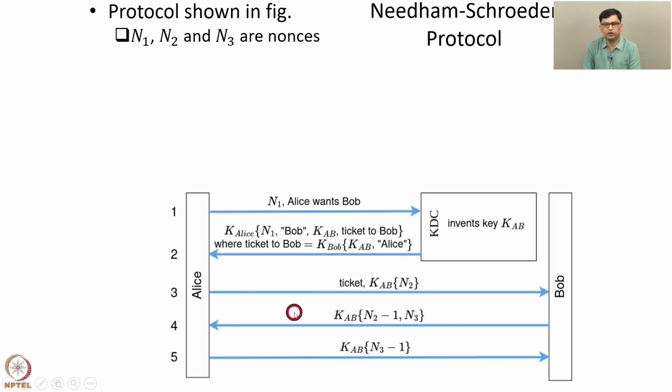So at this point, KDC mediated authentication has been done. In particular, Alice and Bob have agreed upon a secret key KAB, which they can use for communication, and they have mutually authenticated. So the Needham-Schroeder protocol not only allows Alice and Bob to agree on a secret shared key KAB, but it also allows them to subsequently mutually authenticate.